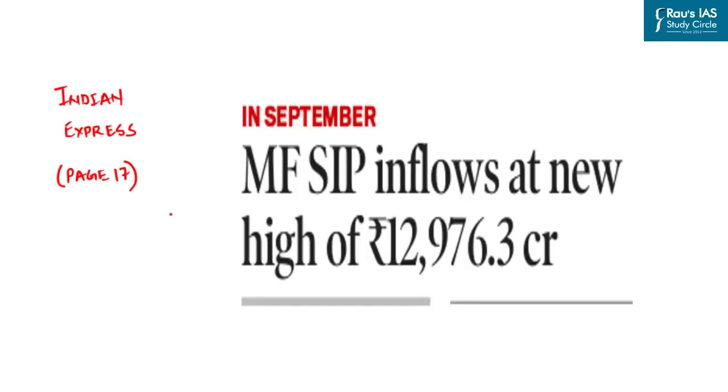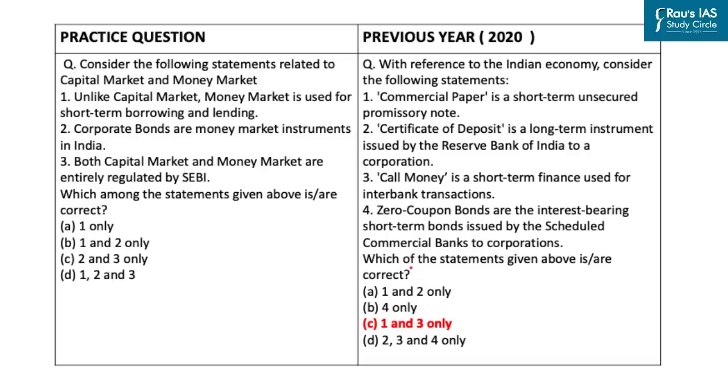Now moving to the first article of the day that has featured in the Indian Express, it basically talks about the mutual fund SIP inflows that have reached a new high of 12,000 crores. Now UPSC previously has asked questions related to capital market and also that of money market, and thus this region becomes important for us. The practice question says, consider the following statements related to capital market and money market.